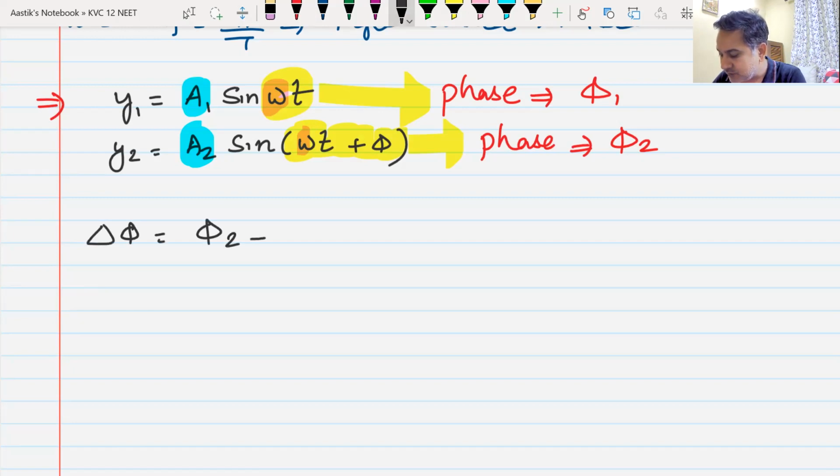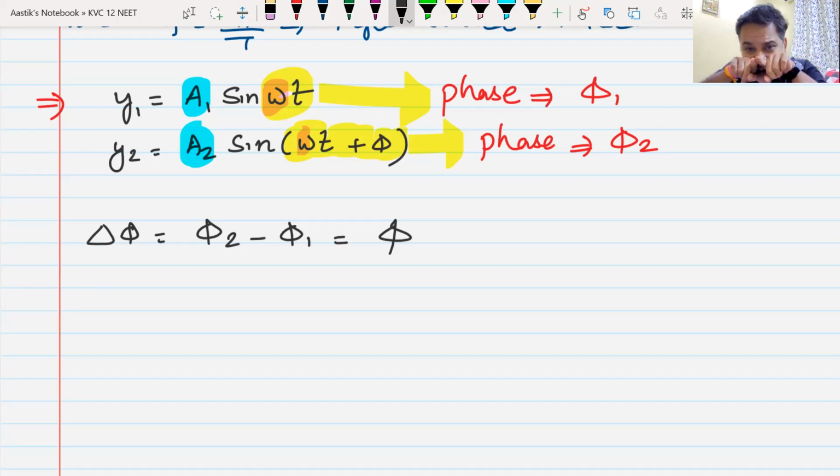Phi2 minus phi1, if I find out, that will come as phi. This phi is known as the phase difference between the two waves. This phi is known as the phase difference between the two particles. Do we understand this?